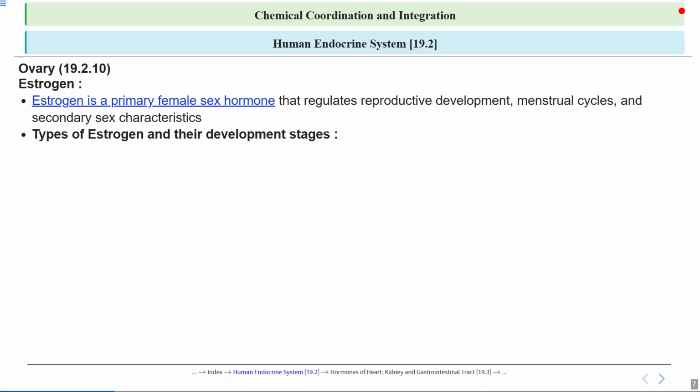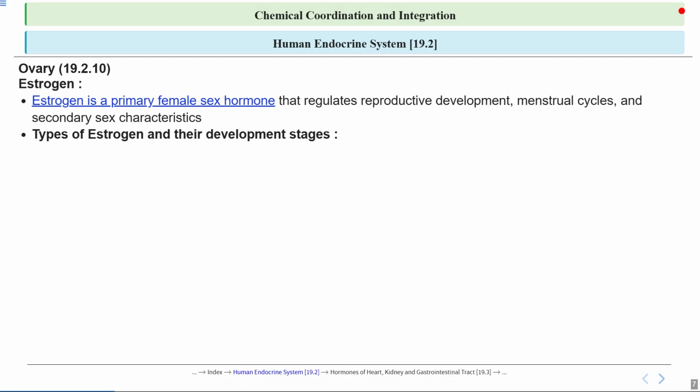Types of estrogen and their development stages. Estrogen is a group of hormones that play a key role in the development and regulation of the female reproductive system and secondary sexual characteristics. There are mainly three types of estrogen. First we have estradiol, then estrone, and third is estriol. Estradiol is the most potent and active form, primarily produced during reproductive years, and is very important for development of female secondary sexual characteristics such as breast development and regulation of the menstrual cycle.